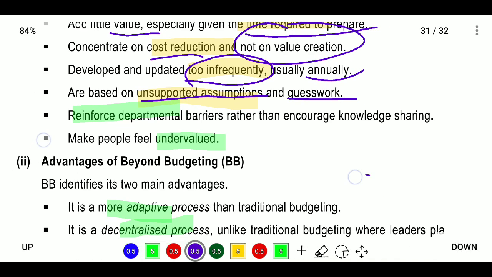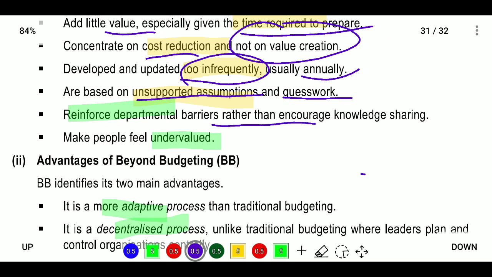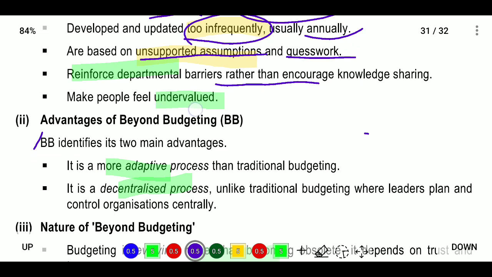Next, they reinforce departmental barriers rather than encourage knowledge sharing. So they will not encourage knowledge sharing. If one person comes and shares their knowledge or gives an idea, they say, go and sit there, why are you wasting our time? They will tell like that only. They will arrange it only one time. Next, they make people undervalued. They feel the people working under their control do not have that much knowledge, so they undervalue the people.